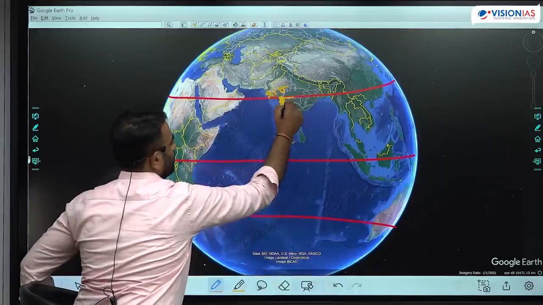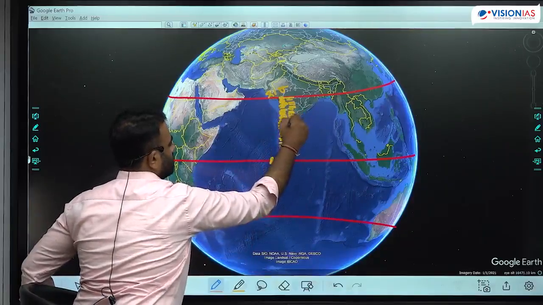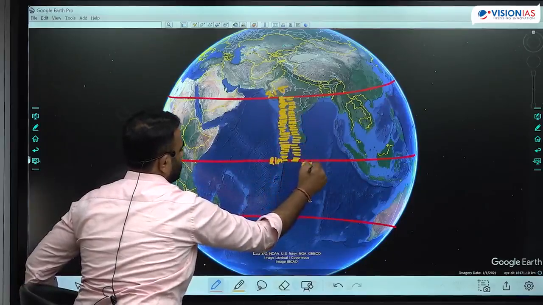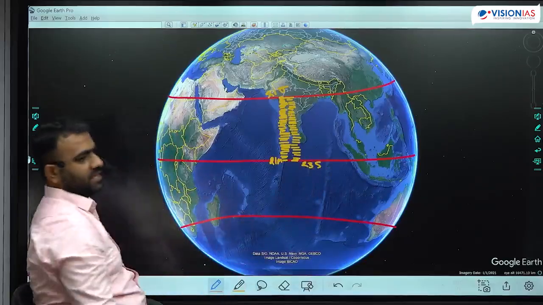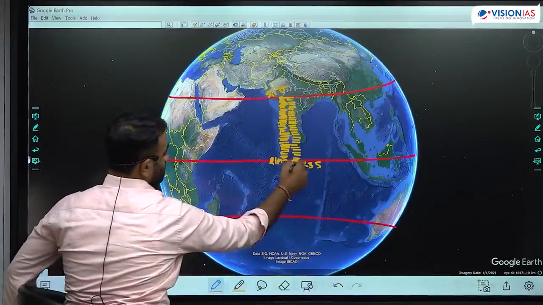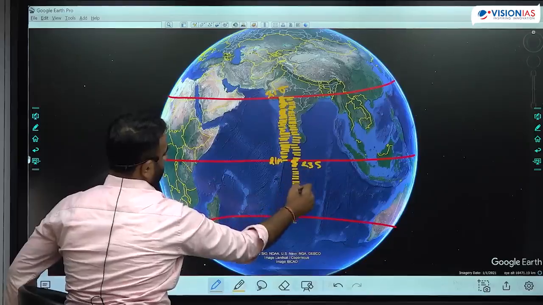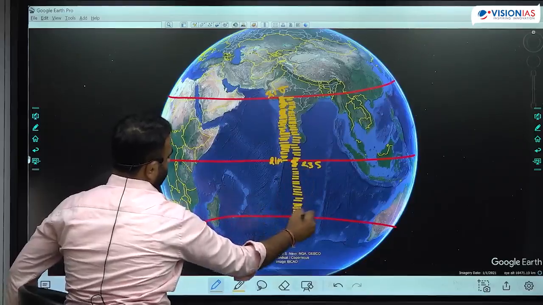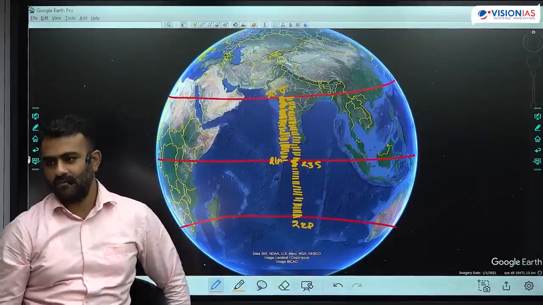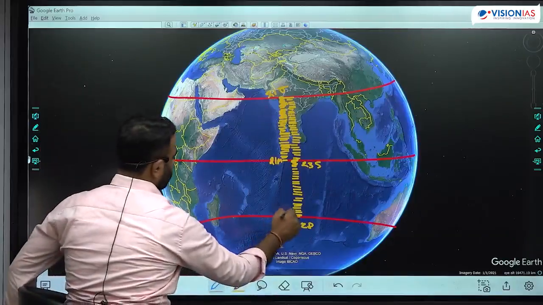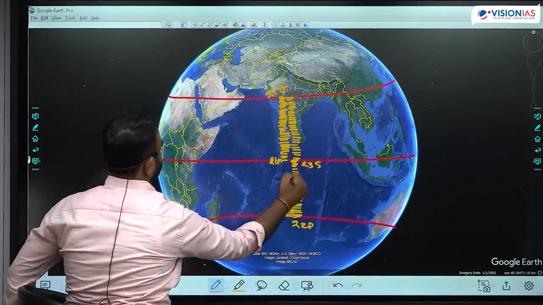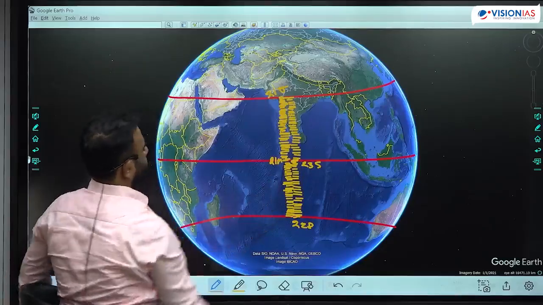Next day, it starts to shift down again. It starts to shift down continuously. By 23rd of September, it is back at equator again. Overhead sun, 90-degree sunlight. Next day, it starts to shift down. It shifts down continuously, and by the time you come to 22nd of December, it is at Tropic of Capricorn. From Tropic of Capricorn, it again starts to shift north. Every subsequent day, subsequent week, it is towards the north, and finally by 21st of March, it is at equator.